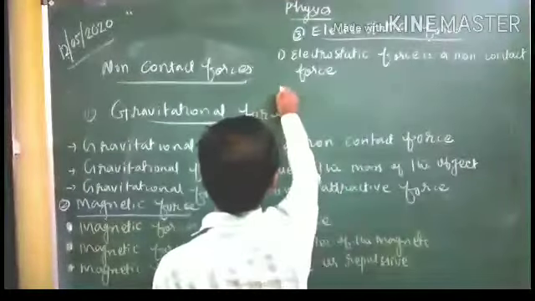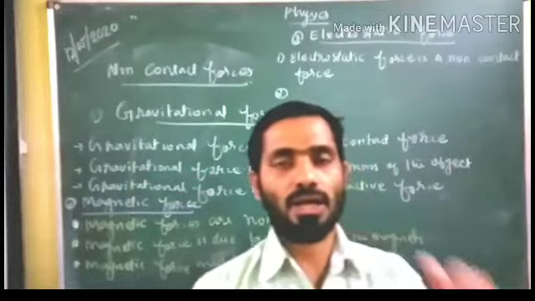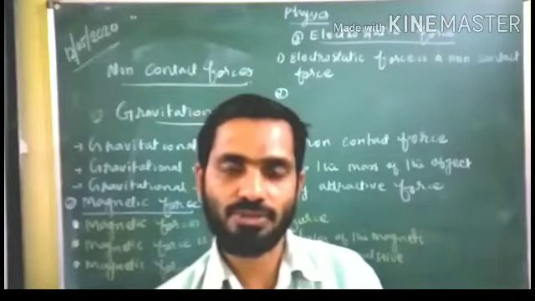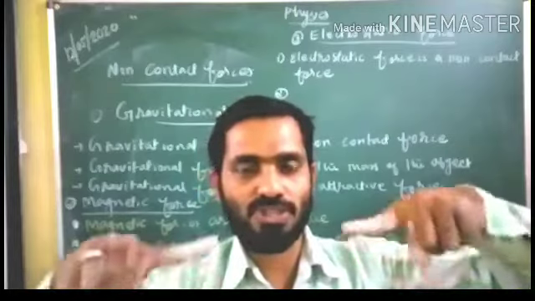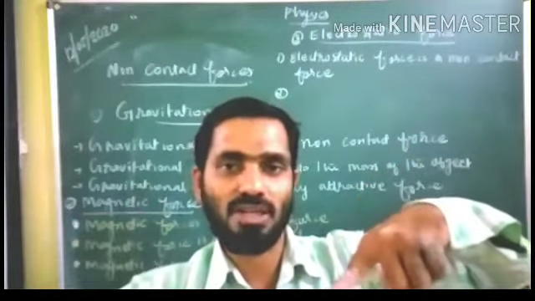And why is it? This is due to the presence of charges. There are two types of electric charges, positive charge and negative charge. Because of the presence of these charges, some forces come. That force we call the electrostatic force.